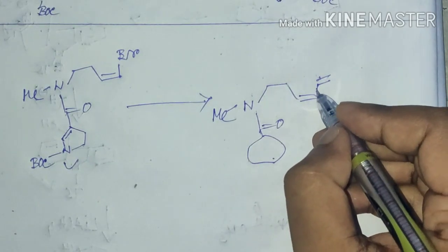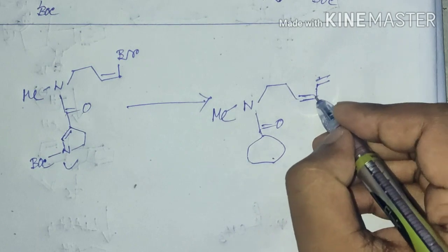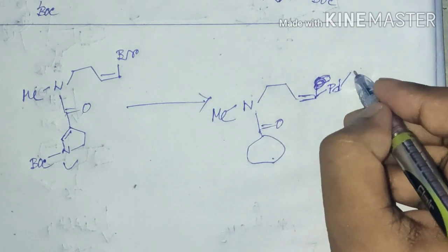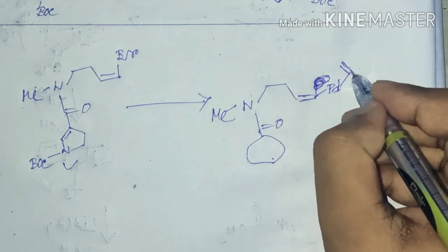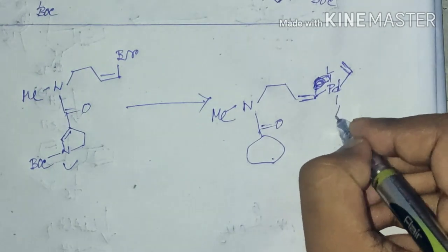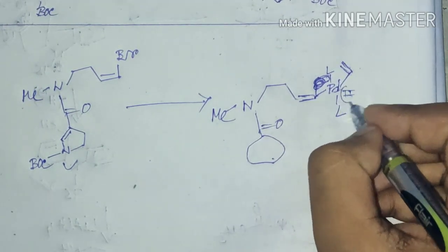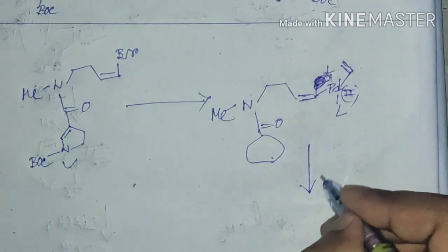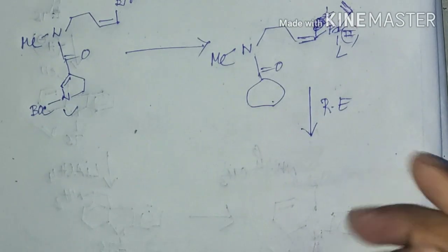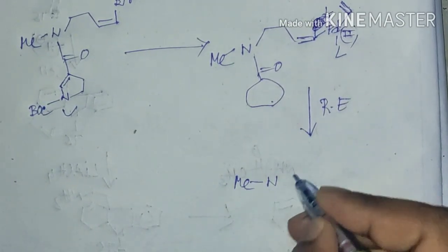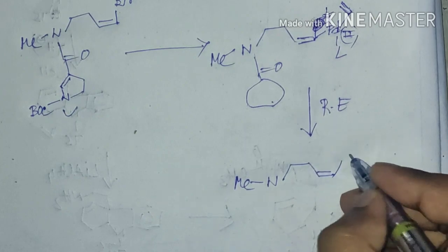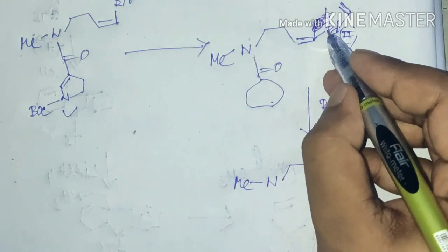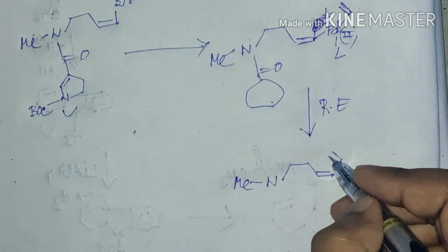Sorry, it is drawn as the final compound, since before the final compound there will be transmetallation, and for transmetallation the compound will look like this. There will be a neutral ligand, and palladium is in the +2 state. This is the transmetallated product, and after reductive elimination the compound will look like this. Since there will be reductive elimination, this carbon will form a bond.